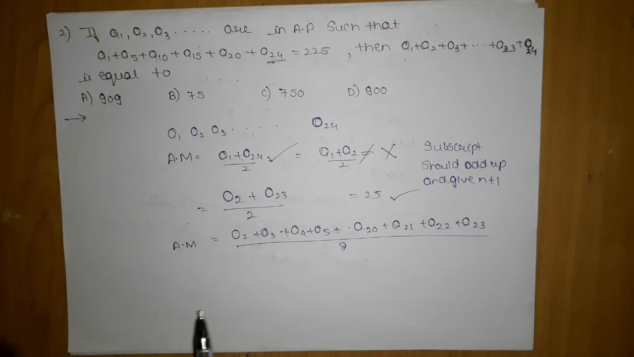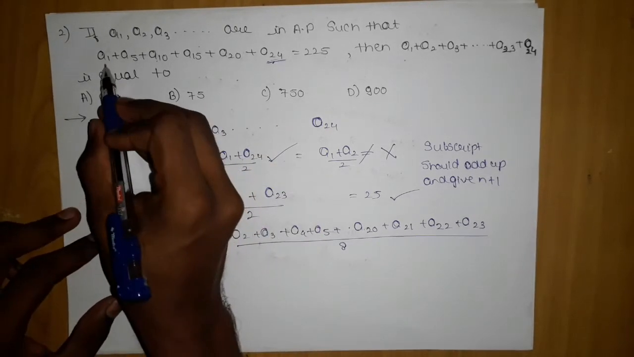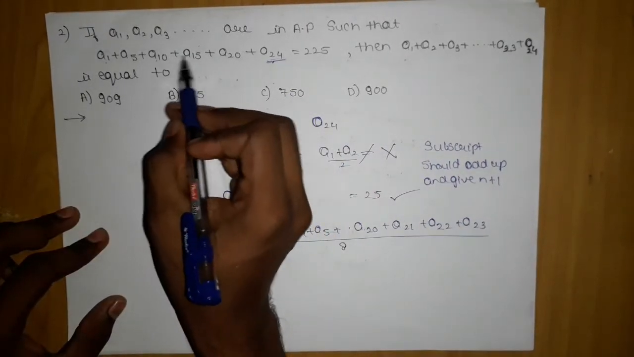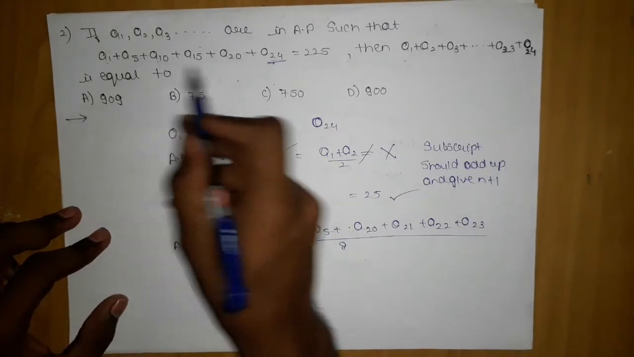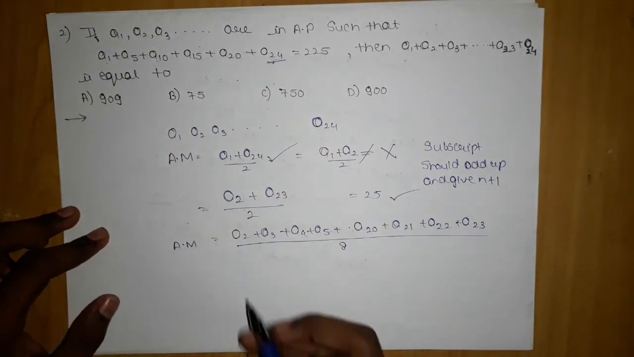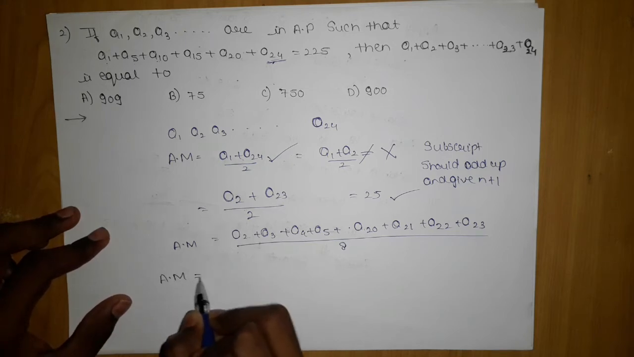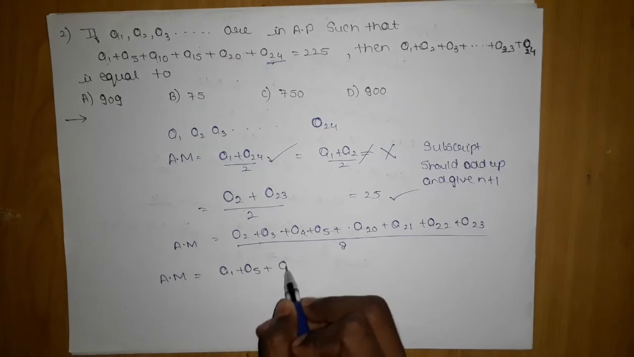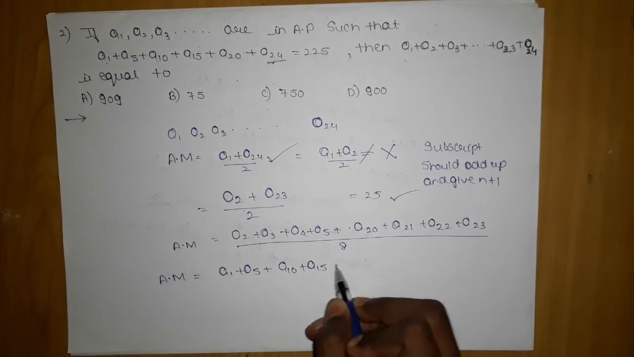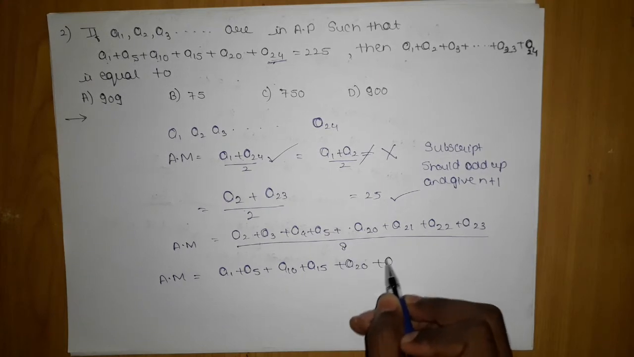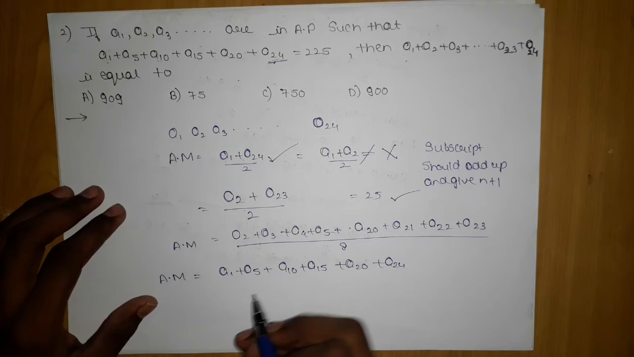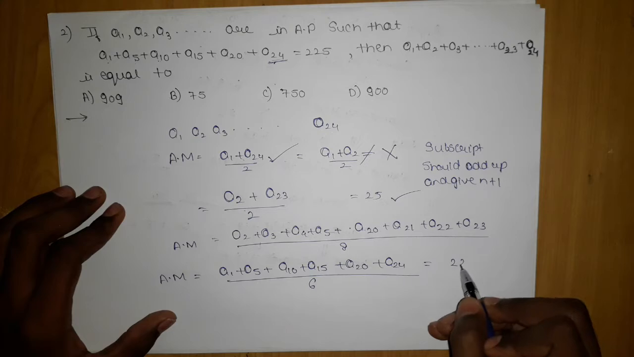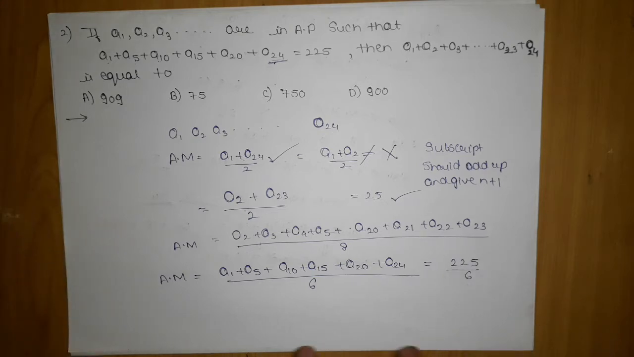Okay, so now if I want to solve this problem, if you see, A1 and A24 will give me A25, A5 and A20 will give me 25 again, A10 and A15 will give me 25. So they satisfy the condition of AM. If they satisfy, the AM which I can get will be A1 plus A25 plus A10 plus A15 plus A20 plus A24, divided by how many terms are there? 6. So here, it is 225 by 6. This is my AM.